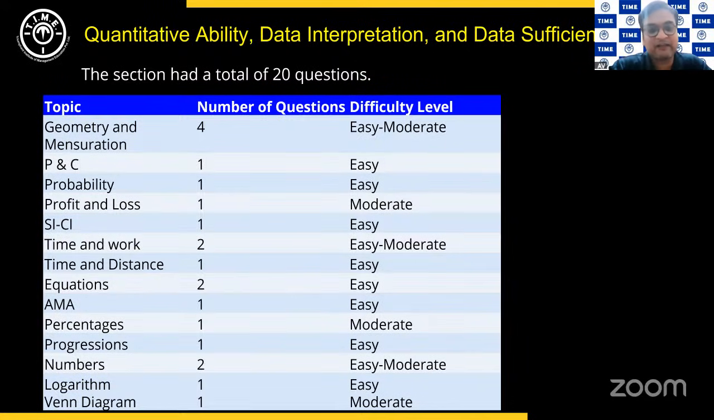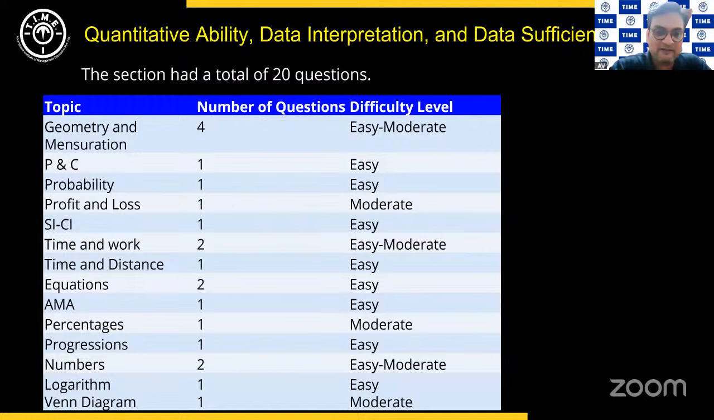In equations, there were a couple of questions, one from quadratic and one from simple equations. The simple equation was very direct. If you missed that somehow, because it was in some story format, some ages and all that, then it was really a bad miss. In AMA, there was one very easy question, modeled directly on our handout-based questions. We have such questions in our handouts.